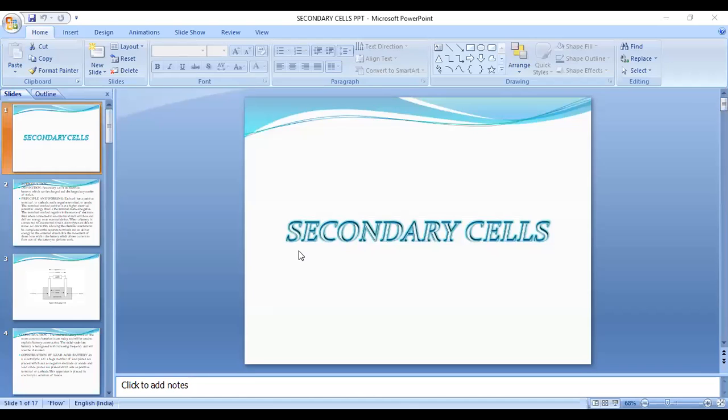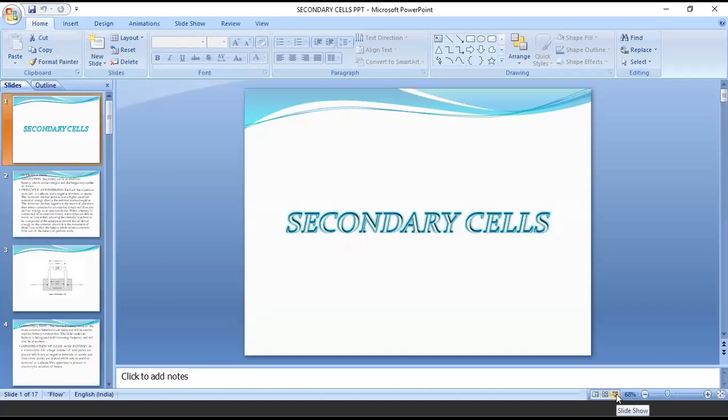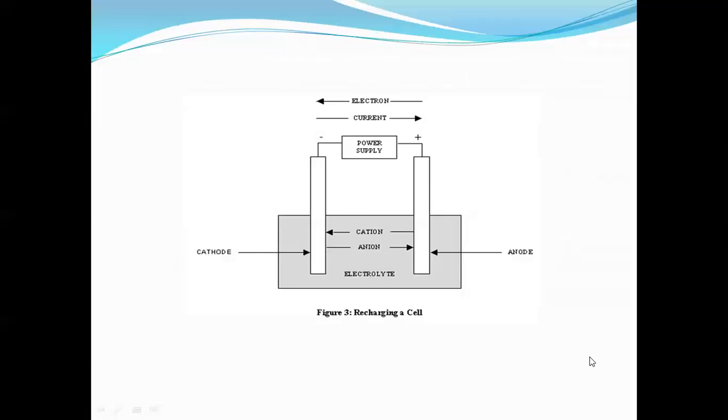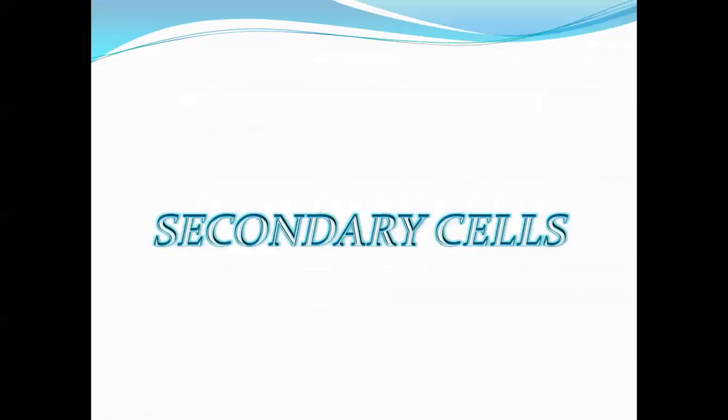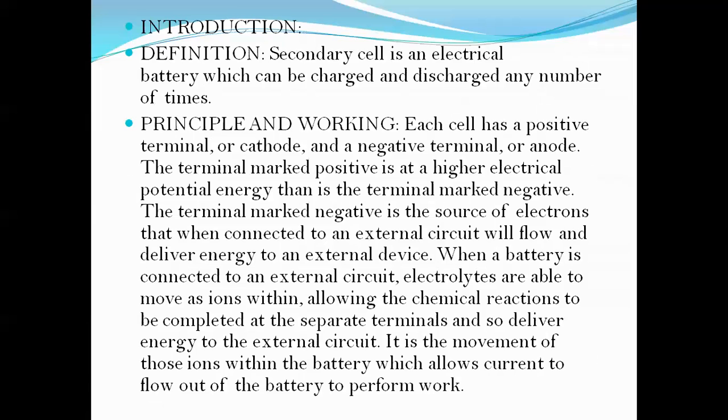About batteries in this seminar. Let us discuss batteries and the subtopics of secondary cells and their classifications. Coming to batteries, let's get to the definition of a battery. It's a power source consisting of one or more electrochemical cells with external connections for powering electrical devices such as flashlights, mobile phones, and electric cars.